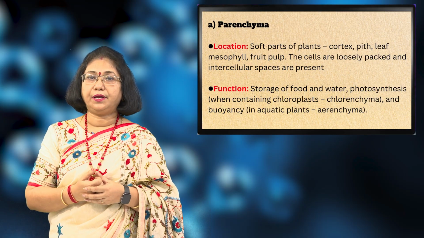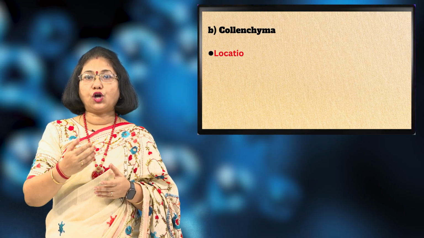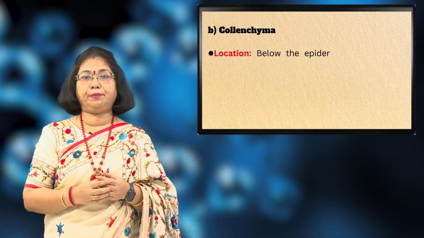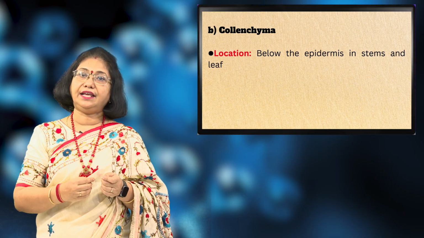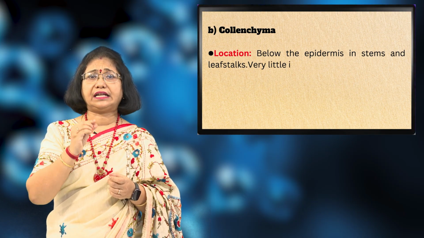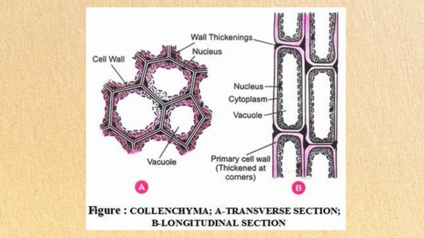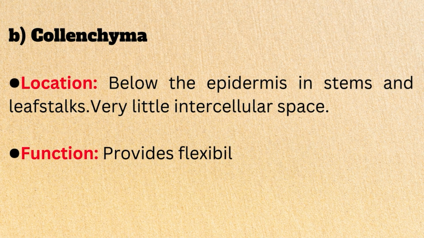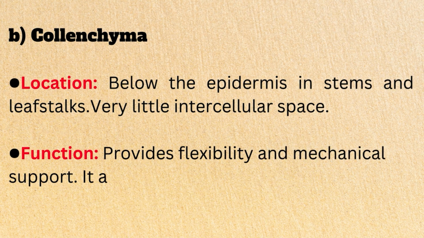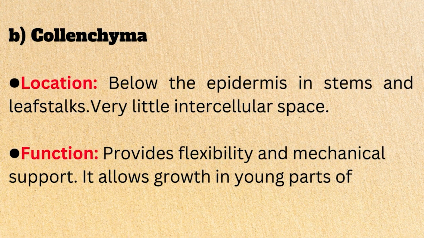The next type is collenchyma. The collenchyma are present below the epidermis in the stems and the leaf stalks. They have very little intercellular space. You can see, children, in the diagram again. So there are very little intercellular spaces, and this collenchyma provides flexibility and mechanical support. They also allow growth in the young parts of the plant.